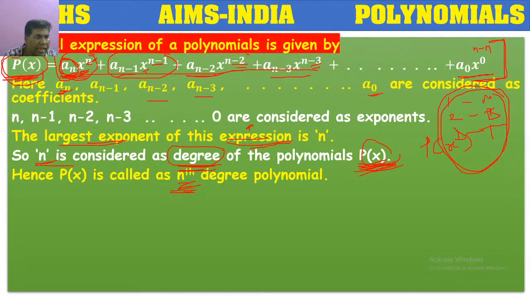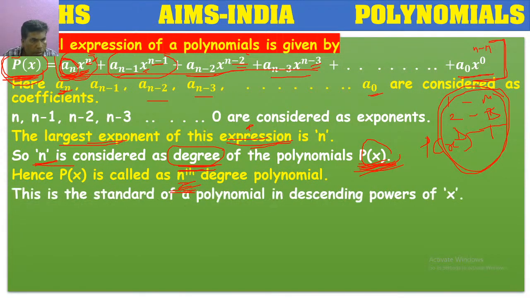If the highest degree is 1, we call it a first degree polynomial. If it is 2, second degree polynomial. 3, third degree polynomial. Like that. So this is the standard form of a polynomial in the descending powers of x. This is very, very important. Descending powers of x.